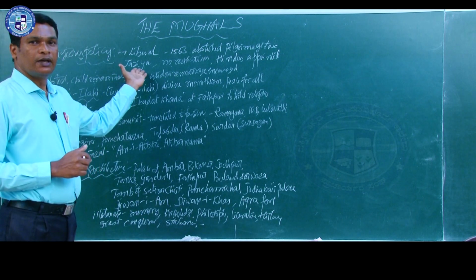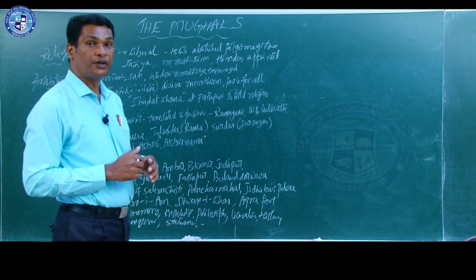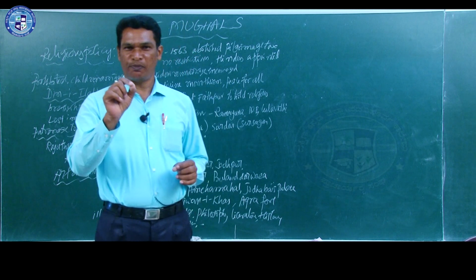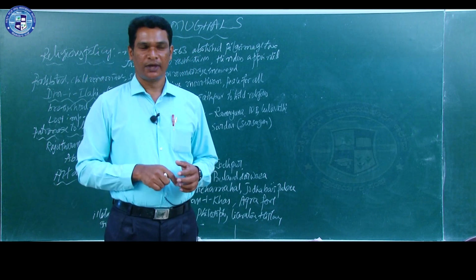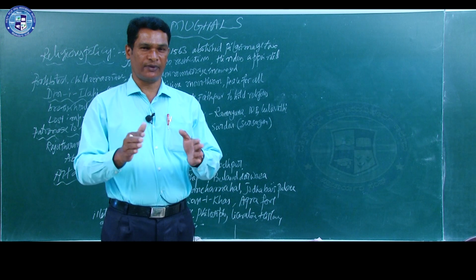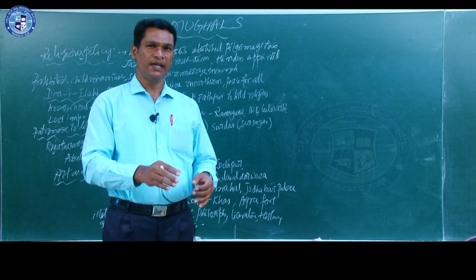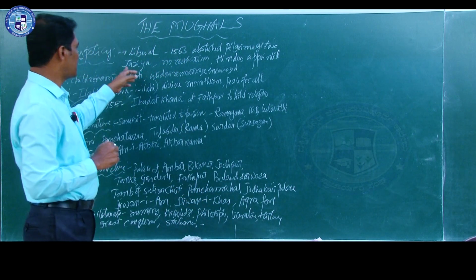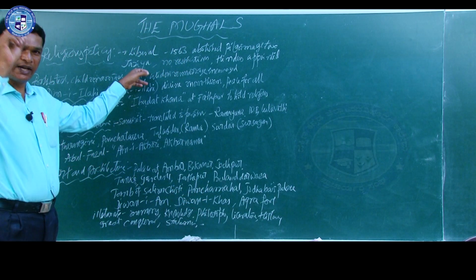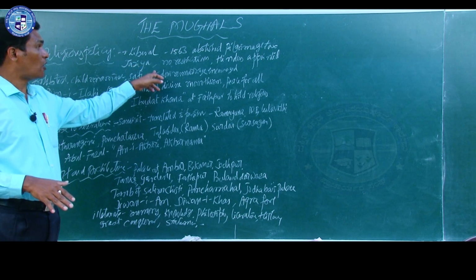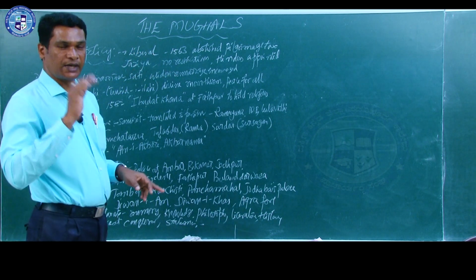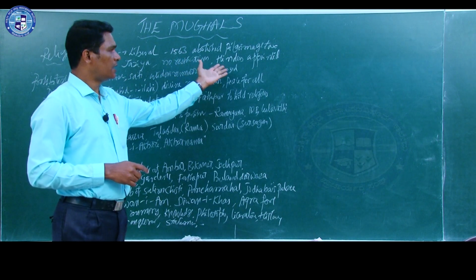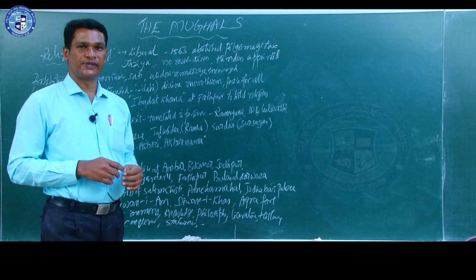Then a special tax was levied on Hindus, that is called the jizya tax. Jizya tax means per head revenue. Suppose in a Hindu family there are 10 members, these 10 members also had to pay taxes. So this is called the jizya tax. It was one of the evils, so it was abolished by Akbar. It was a great contribution of Akbar. Then you know that he appointed several Hindus in his court.